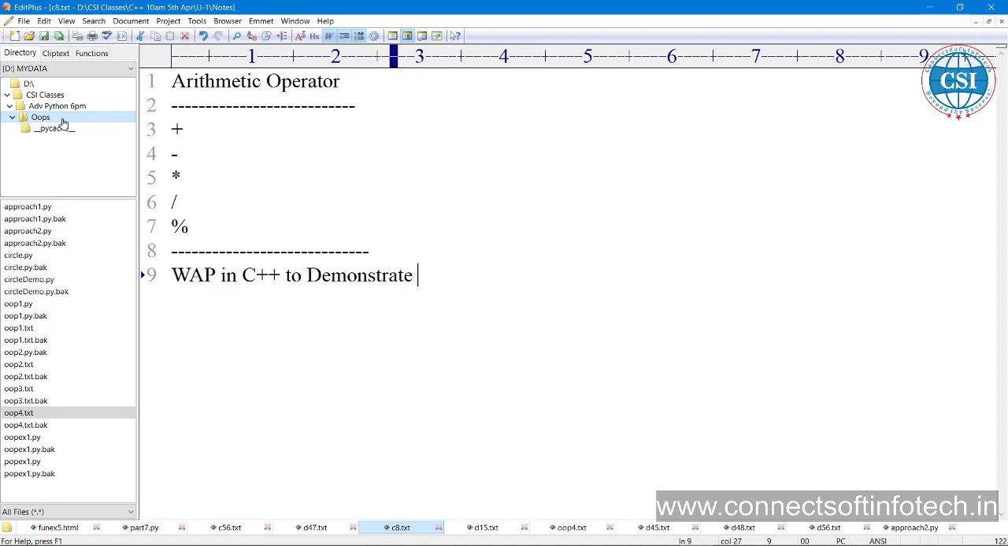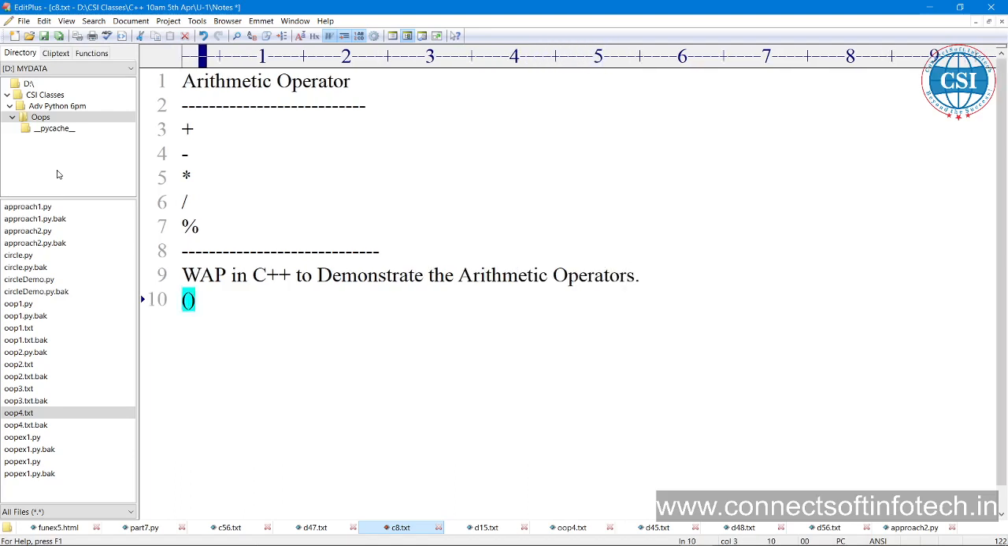Okay, the same as in C, everything is the same. So we are not taking extra time for this because you have already completed C. So the VAP in C++ to demonstrate the arithmetic operators. Okay, arithmetic